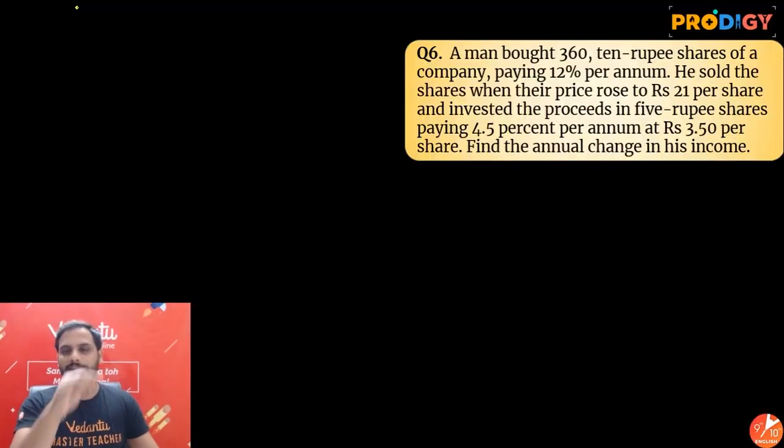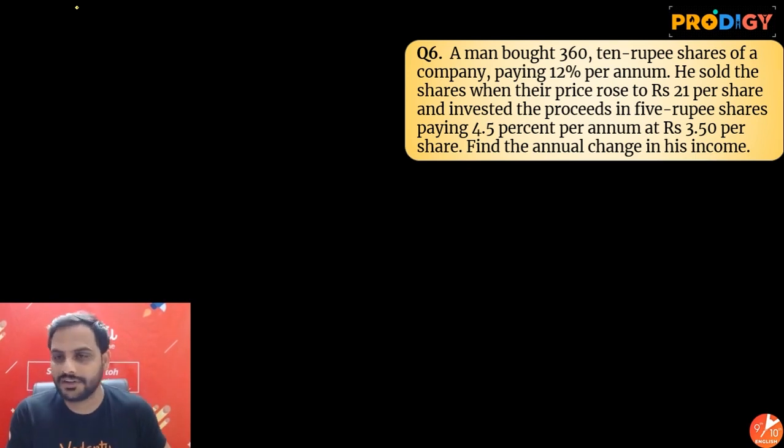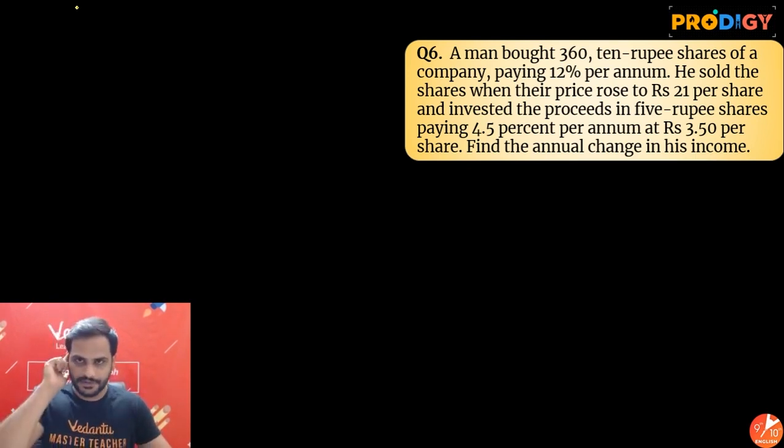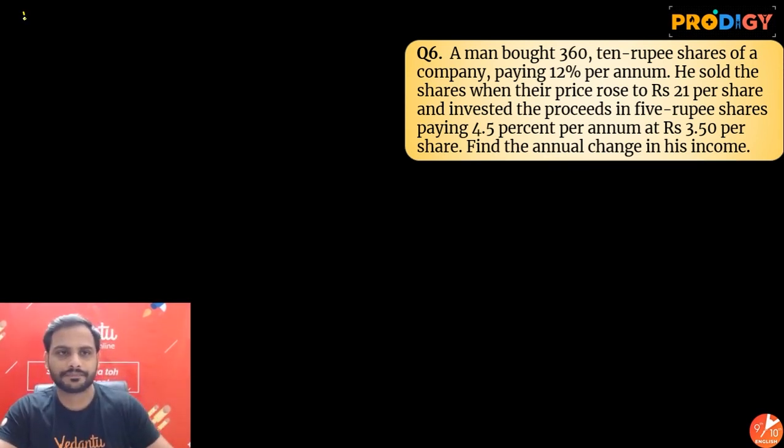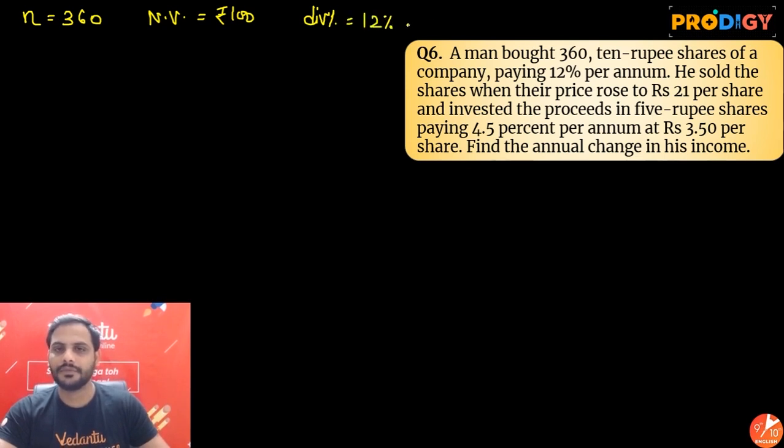Alright बच्चों, ठीक है. Next question देखो. A man bought 360 10 rupees shares of a company paying 12% per annum. So number of shares is 360. Ten rupee shares of a company, that means nominal value is rupees 10. Paying 12% per annum, that means dividend is 12%. Dividend percentage is 12%.